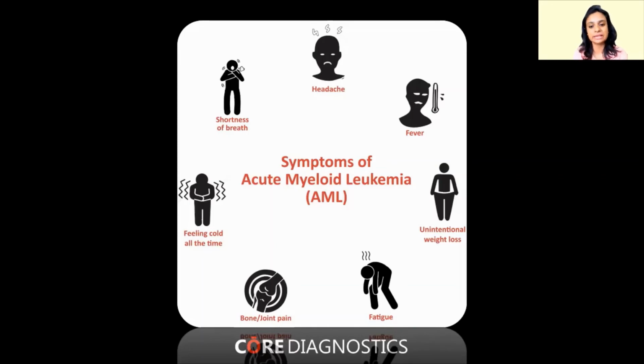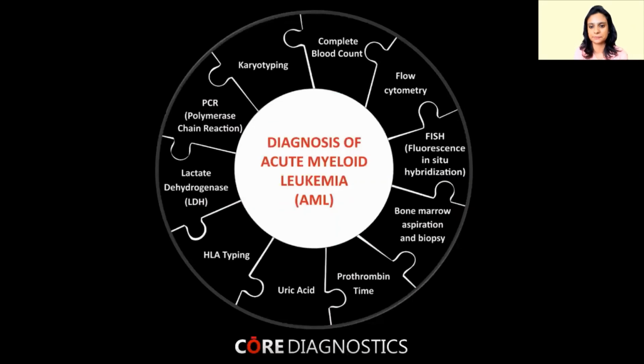So if you have any kind of symptoms, please reach out to a specialist and he or she will further guide you for the treatment. Having said that, we have already seen the symptoms of AML. Now let us understand how we diagnose AML. The basic test, the complete blood count, tells us about the different blood counts available in our body, whether it is RBC, WBC, or platelets.